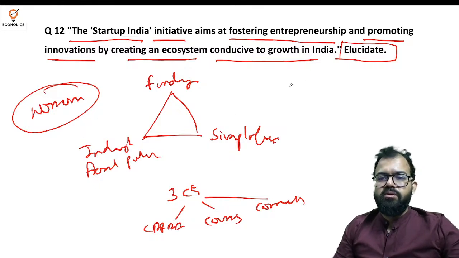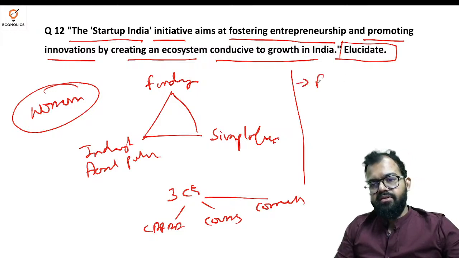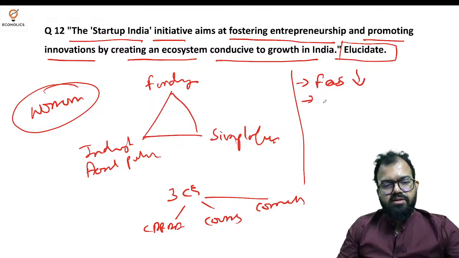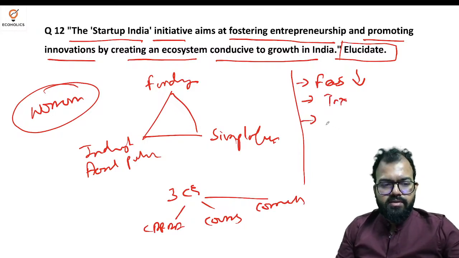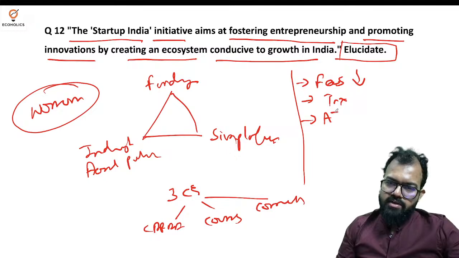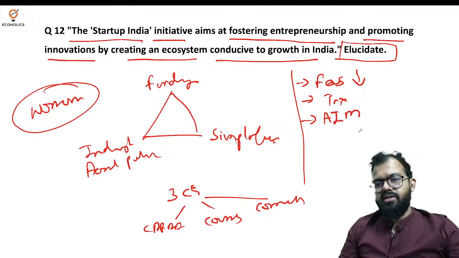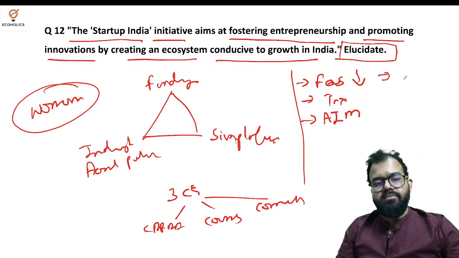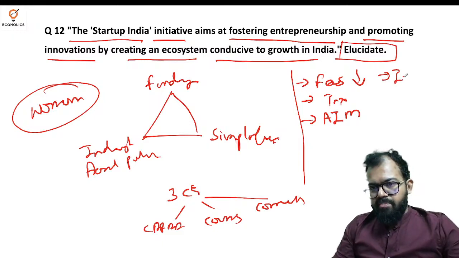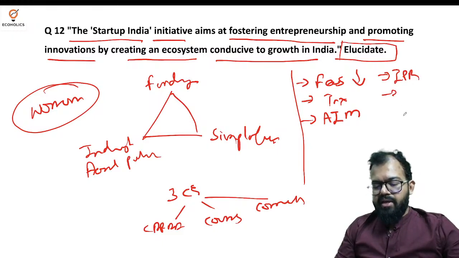Ecosystem is also created by government, like fee reductions, trademark fees, patent fees, tax filing fees, tax exemption, etc. So tax relief for 3 years. Then we have Atal Innovation Mission, creating innovation hubs. Then we have IPR protection because people are making things, so government has a role to protect that.